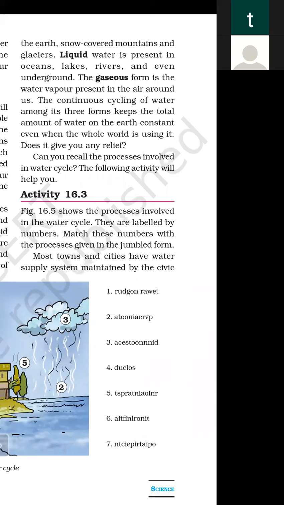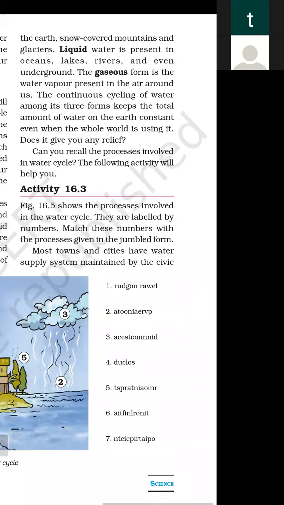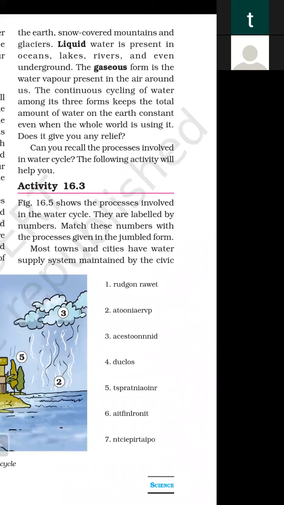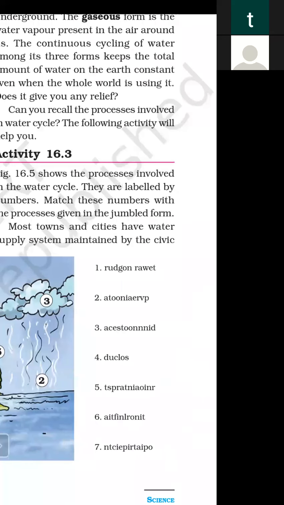So students, there are some words to unscramble. You will write and unscramble these words like RODGON, RAWET. So you will unscramble these words.